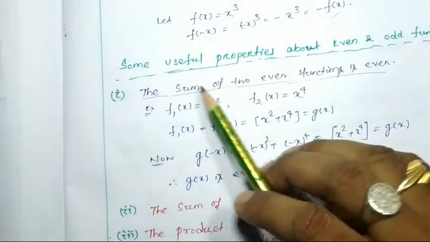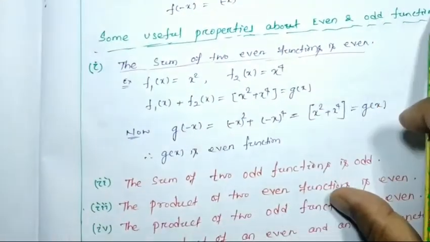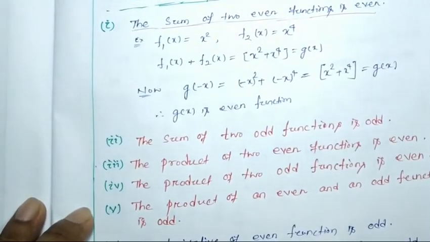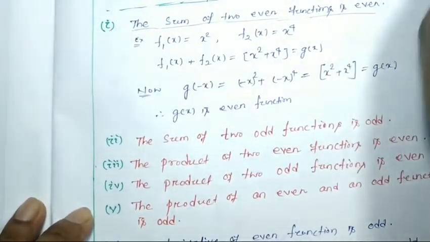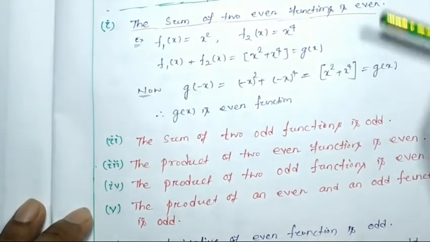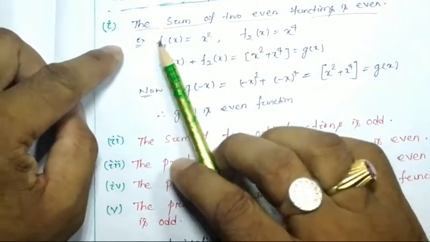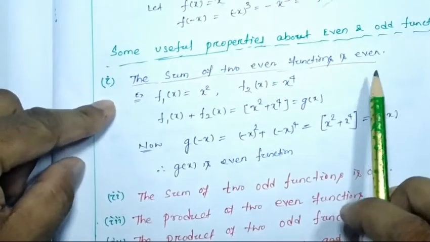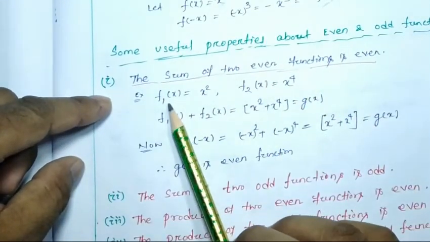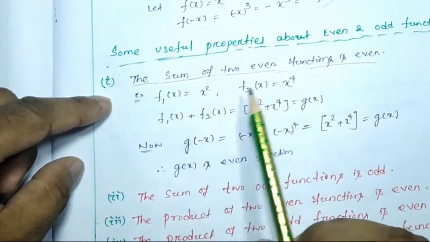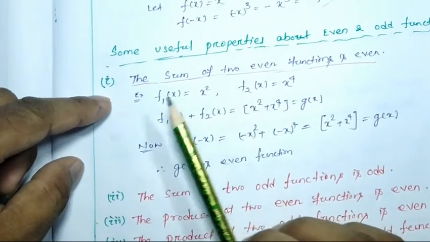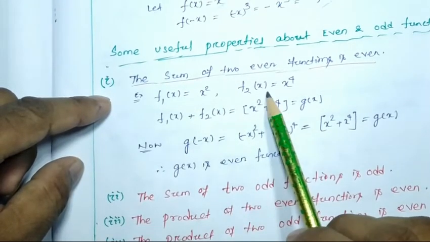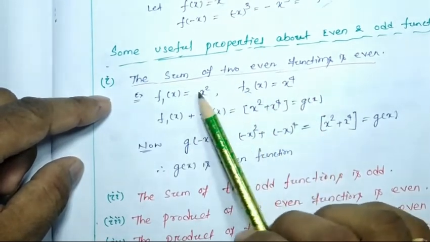Now some useful properties about even and odd functions. These are simple properties, you just have to follow. The sum of two even functions is even. Suppose f1 is one function and f2 is another function. f1(x) is x square, f2(x) is x to the power 4, both are even.